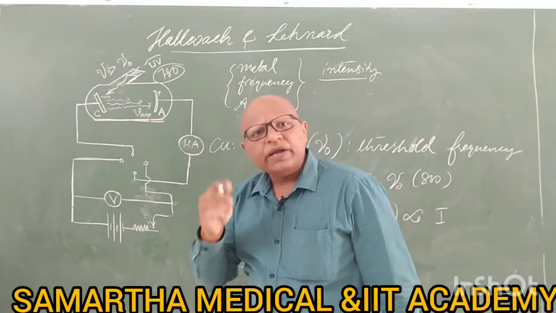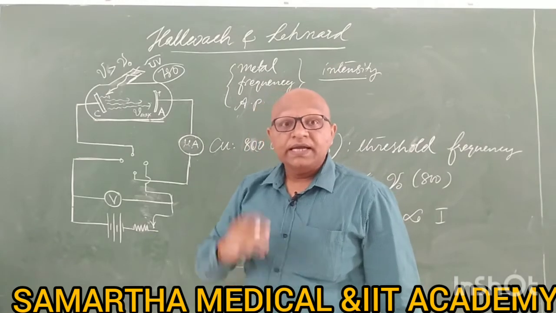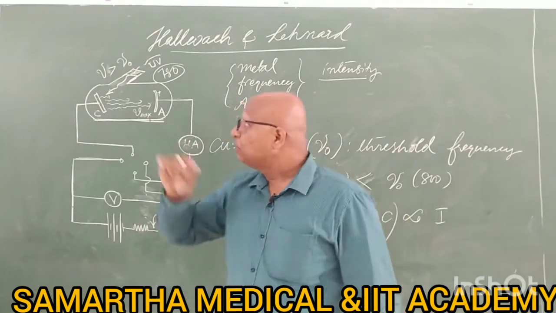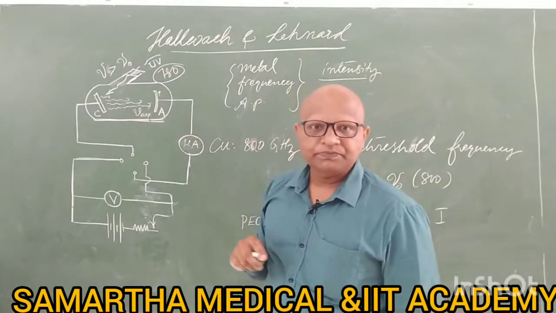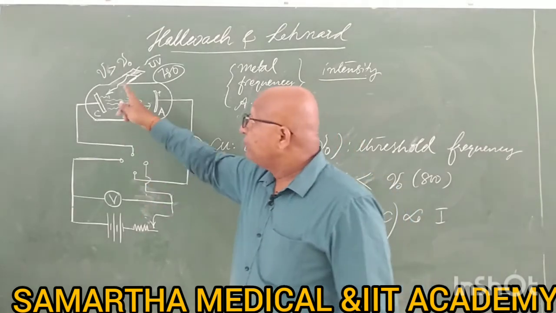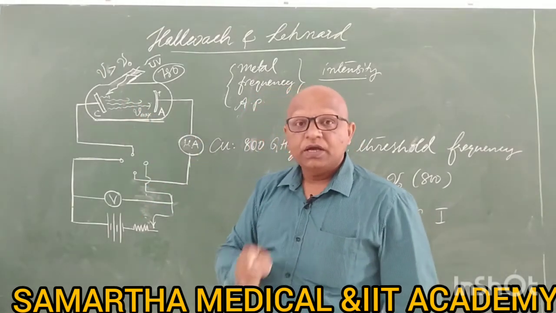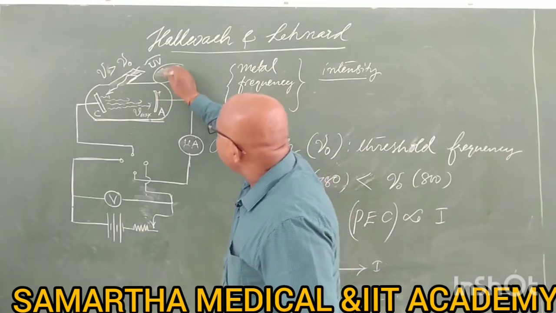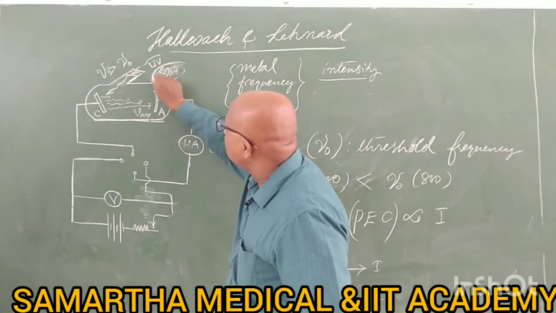It is telling you a very important thing. What is that? Intensity has nothing to do with the emission of electrons here. It means frequency is the key. If you are using 800 gigahertz, see the contrast.